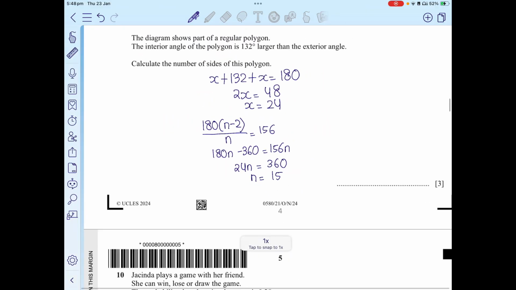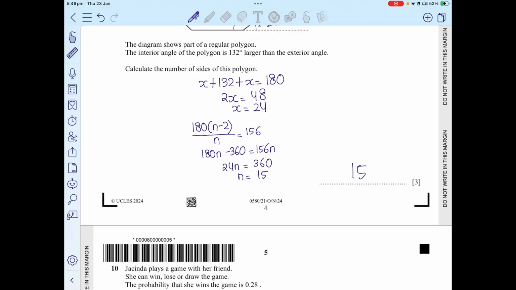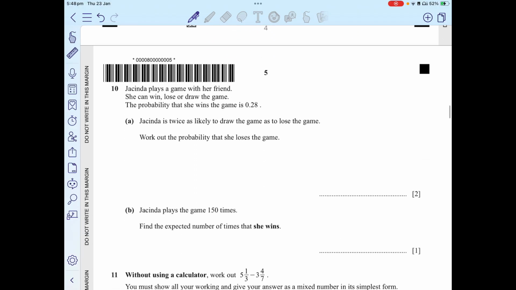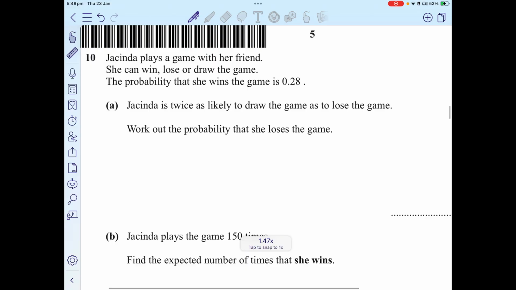I hope this question is clear as well. 15. Now question number 10. It says that Jacinda plays a game with her friend. She can win, lose, or draw the game. The probability that she wins the game is 0.28. Now, Jacinda is twice as likely to draw the game as to lose the game. Work out the probability that she loses the game.